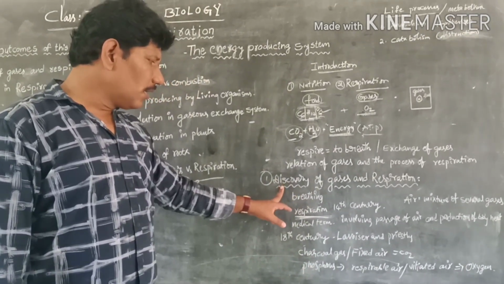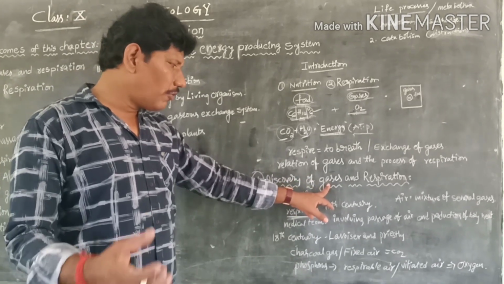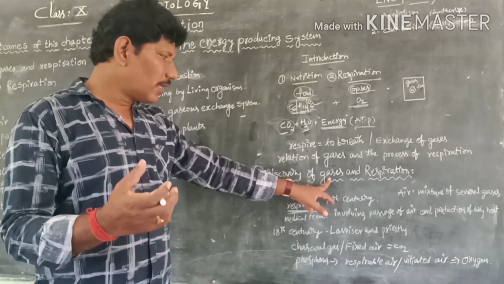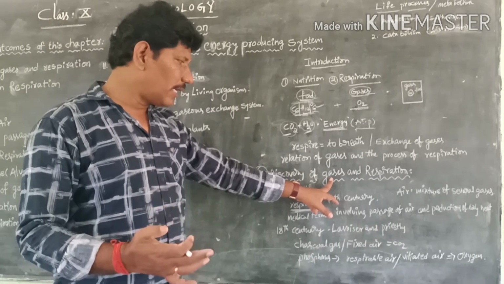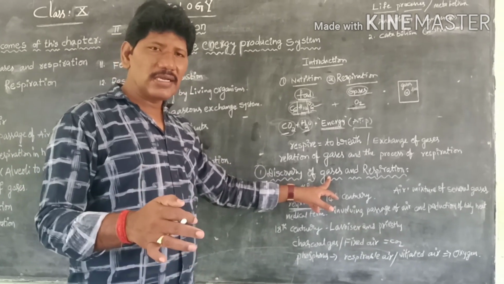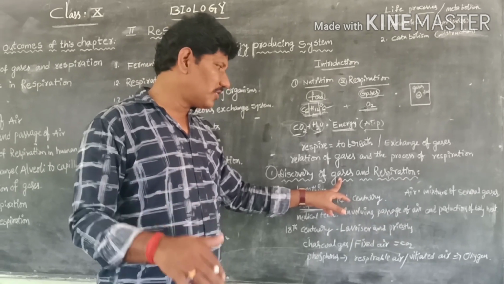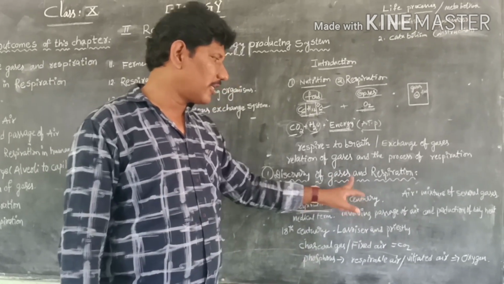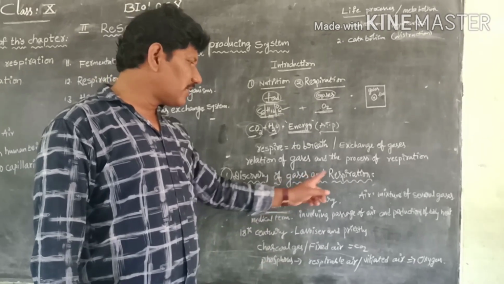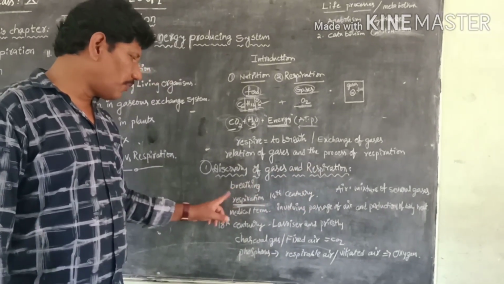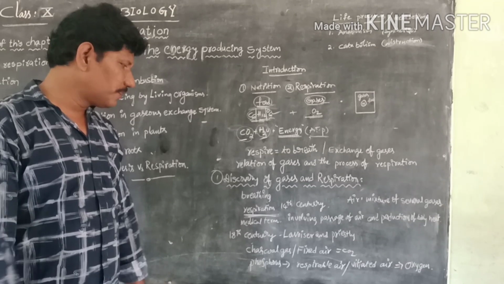Here, regarding the discovery of gases, we already have a brief account in our mind. Yes, oxygen gas was discovered by Priestley, and the name was given by Lavoisier, as in the nutrition chapter's Bell jar experiment. Apart from this, I would like to start the discussion.